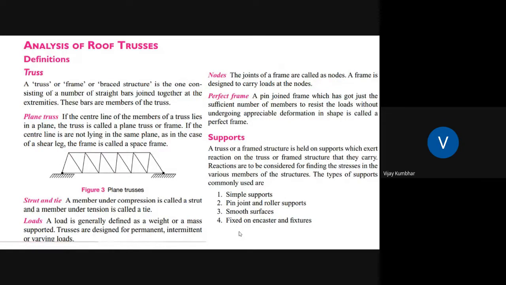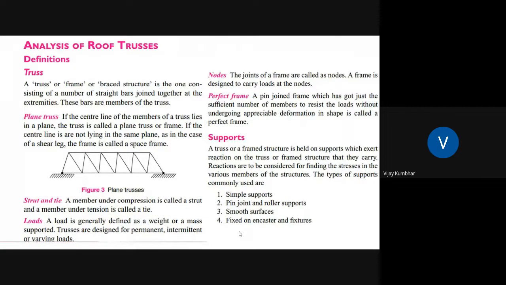Then if you see in case of this truss, how to show or how to draw the free body diagram for a particular truss. What exactly is a truss? A truss, or frame or braced structure, is one consisting of a number of straight bars joined together at extremities. These bars are the members of the truss. So a plane truss will be there.